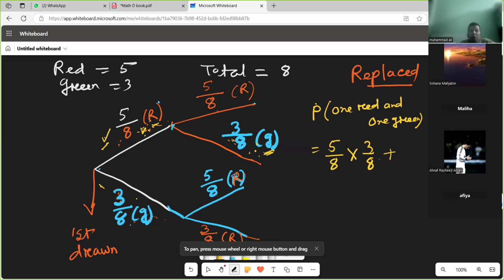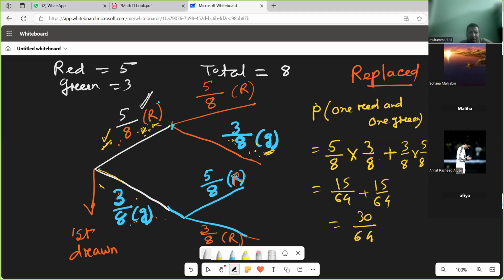So plus green multiplied by red: 3 by 8 multiplied by 5 by 8. So it will be 15 by 64 plus 15 by 64, which is 30 by 64. This is the answer. Please observe this math and ask me questions.